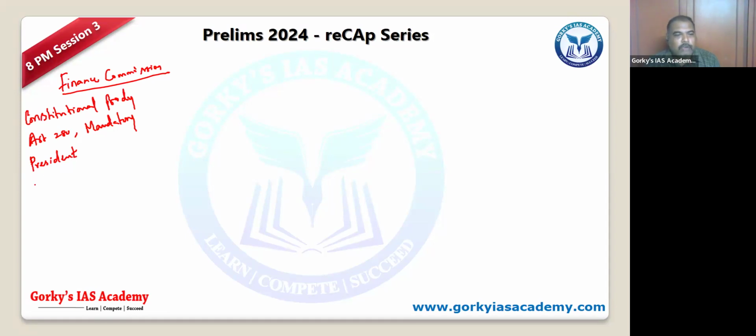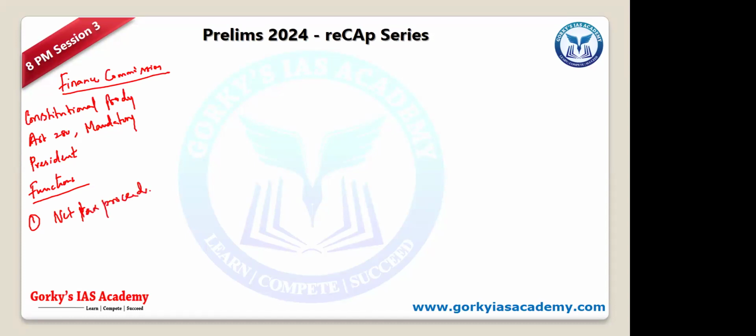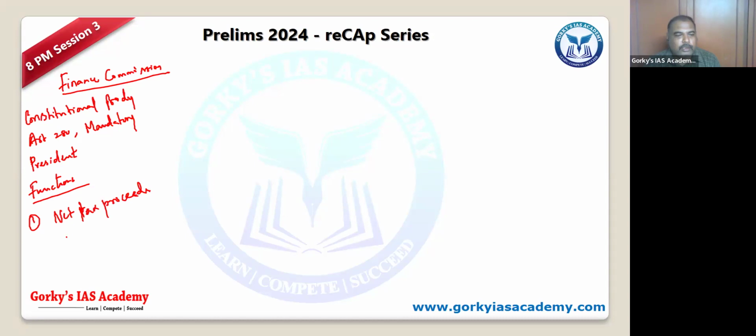So there are functions of the Finance Commission which talk about various aspects. What are the functions of the Finance Commission mentioned in the Constitution? The first one is to divide the net tax proceeds among the Centre and the states.